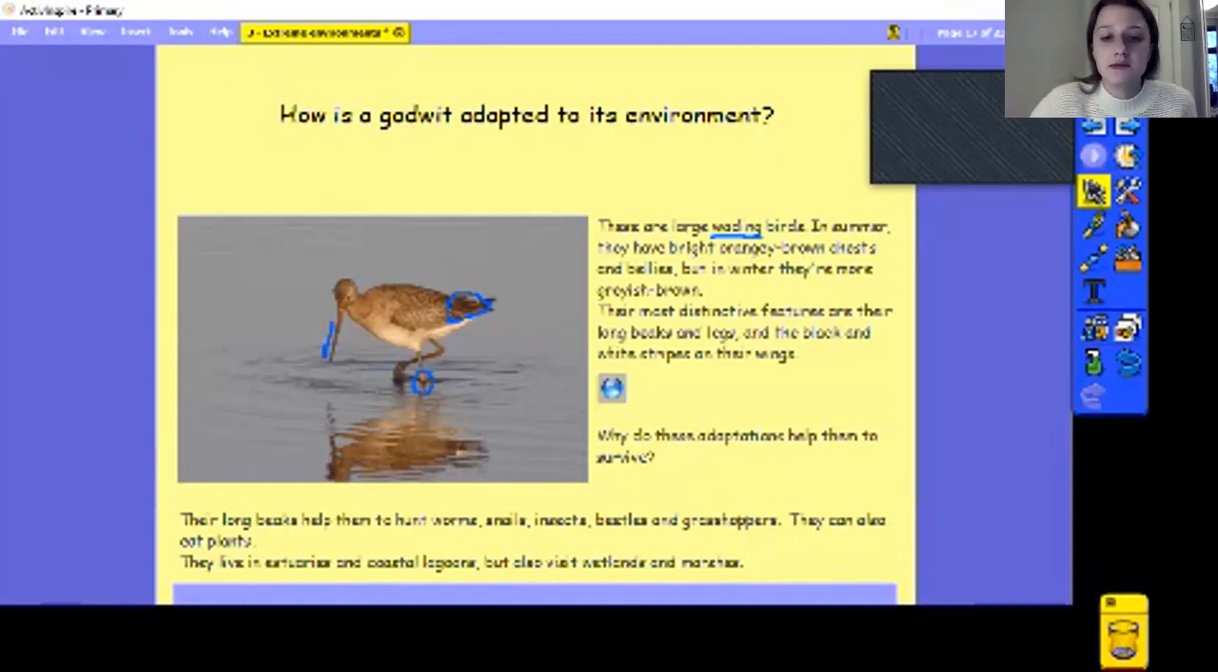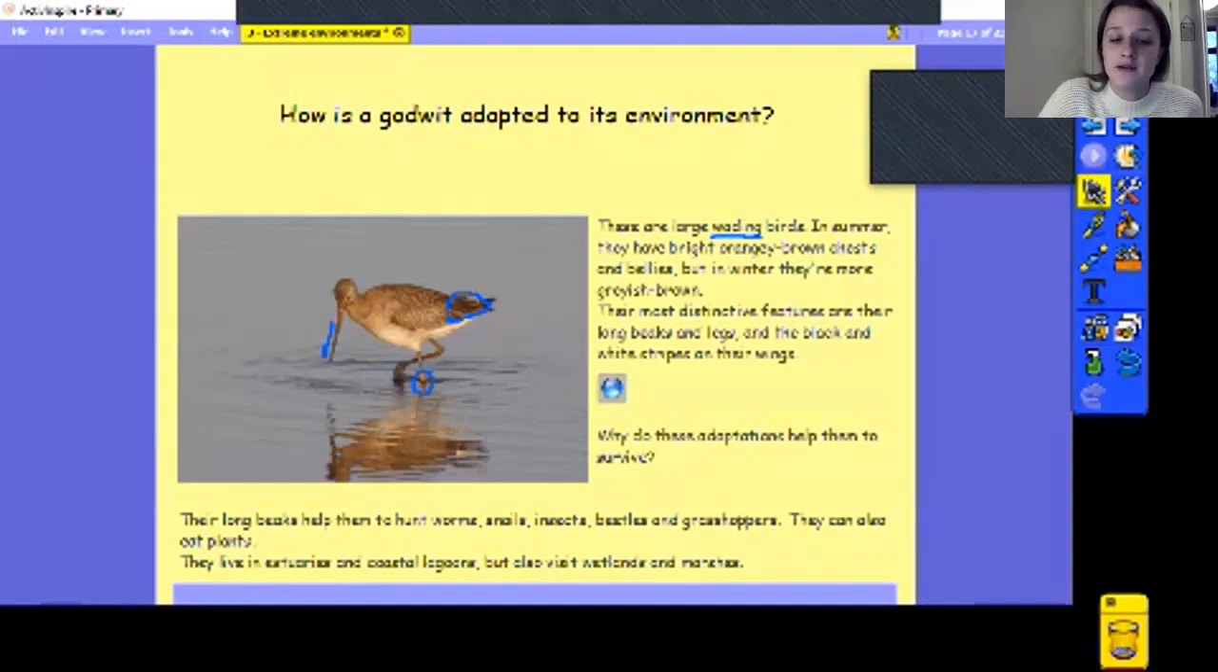So the thing that they've adapted the most to is living in wet environments. So they've got these long legs, so no matter where they are, they can walk in the water and try and find food. And I imagine that they've got webbed feet to help them do that.